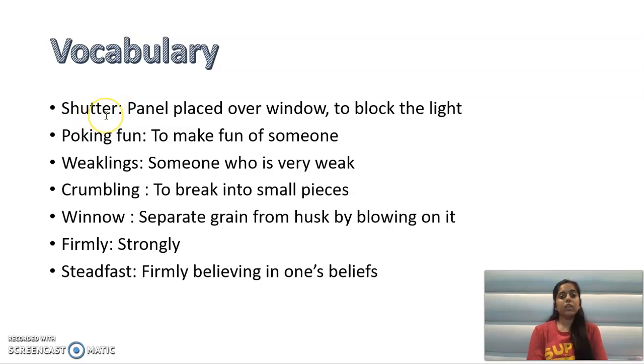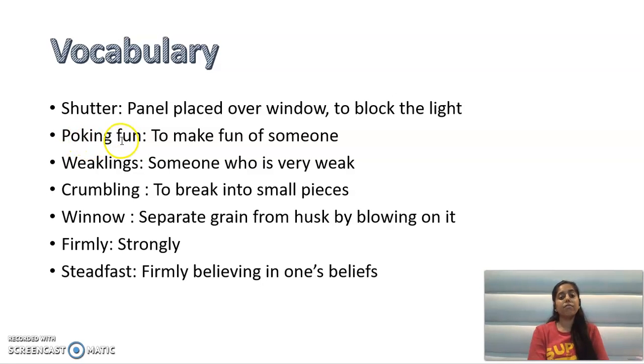Shutter. Shutter means खिड़की के ऊपर जो पल्ला होता है जिससे आप खिड़की बंद करते हैं, खिड़की का जो दरवाजा होता है, that is called a shutter. Shutter is a panel which is over the window. आप खिड़की जिससे बंद करते हो ना, that is called a shutter. Shutter is there to close or open a window. Shutter जिससे आप दुकान बंद और खोलते हो, that is also called a shutter, right? So similarly, the gate which is used to open or close the window, that is called a shutter.